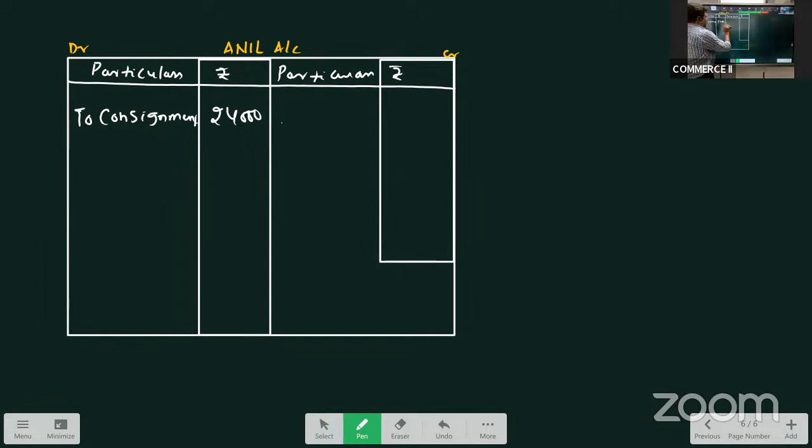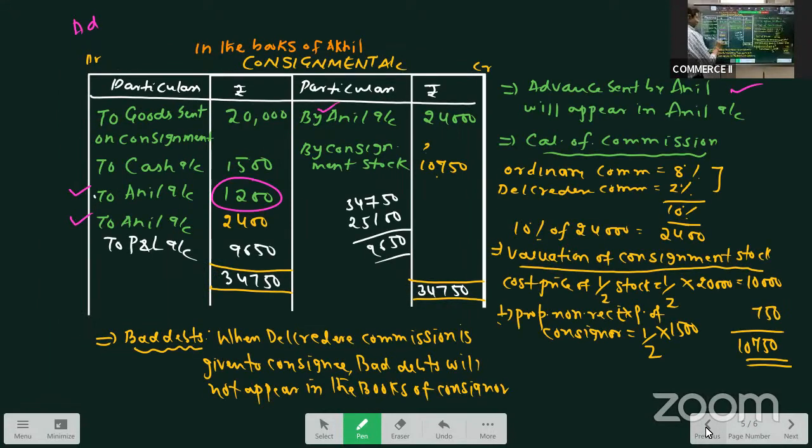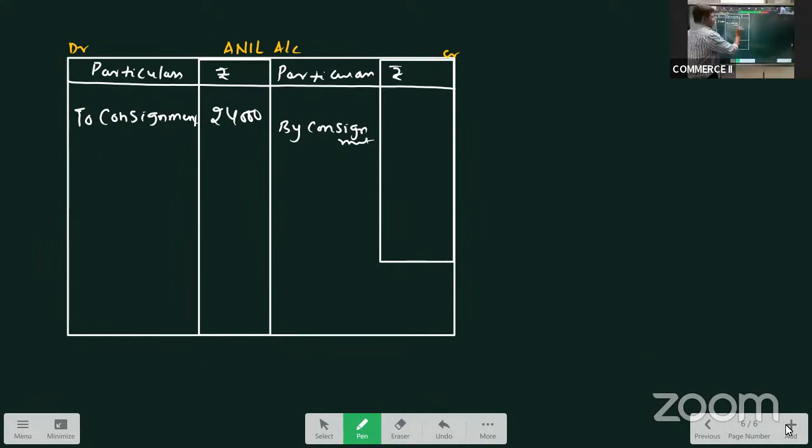Again, by consignment, this was on the debit side, I'll take on the credit side. What was that? 1,200. Similarly, by consignment 2,400, the commission entry, I'll take here.